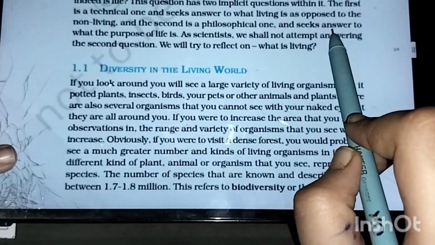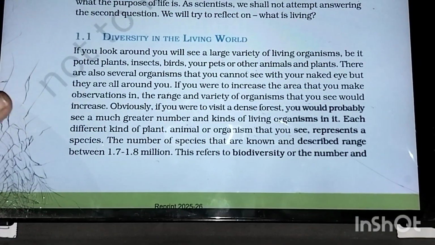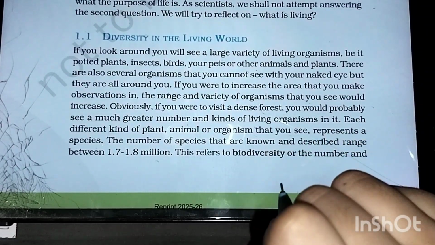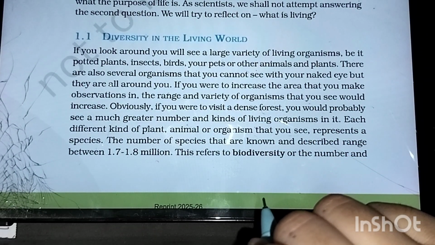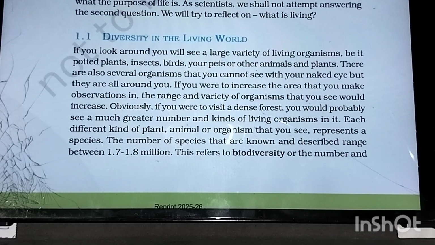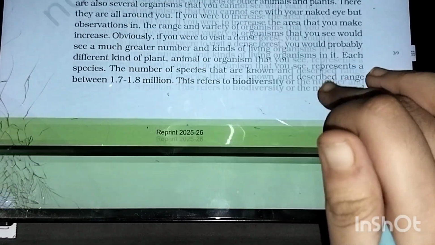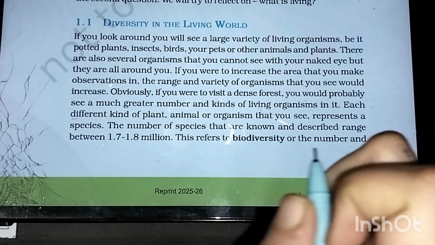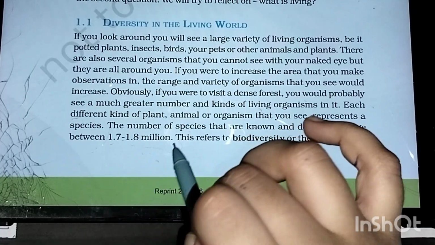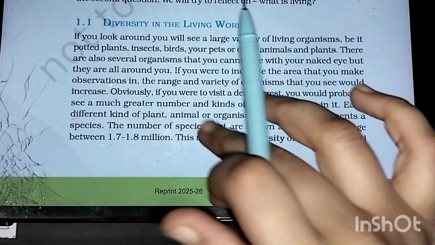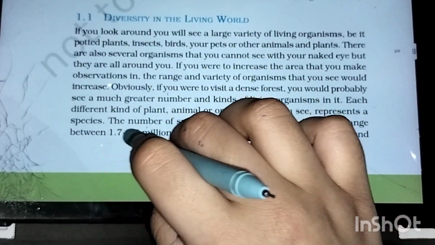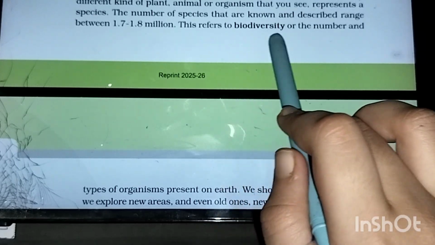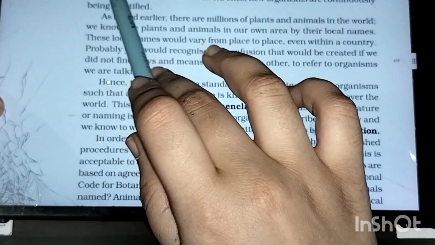What they are telling here is a very simple thing. I hope you would have understood just by reading. You see many organisms around you. Everywhere you see different organisms, but there are few organisms that you cannot see as well. They are present at the molecular level, not visible to the naked eye basically. And this is all biodiversity, and all the different organisms comprise particular species. And there are about 1.7 to 1.8 million species. A thing that I tell you to underline, please do underline. There are about 1.7 to 1.8 million species. This is important. This refers to biodiversity, or the number and types of organisms present on Earth.